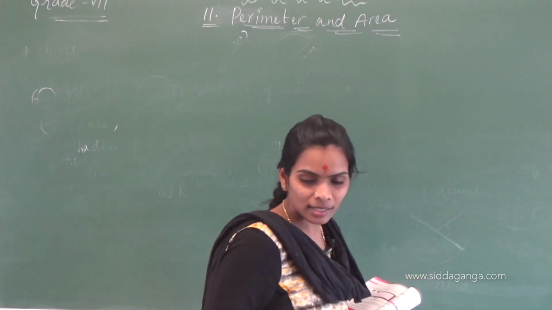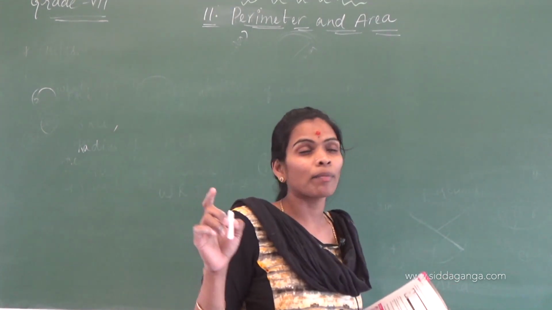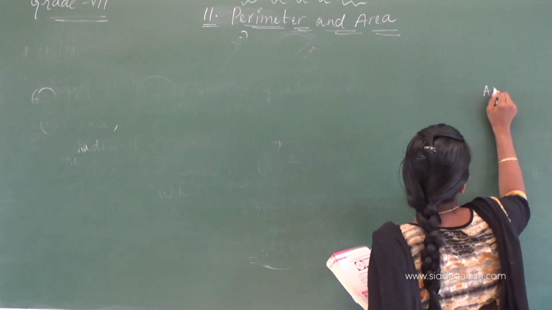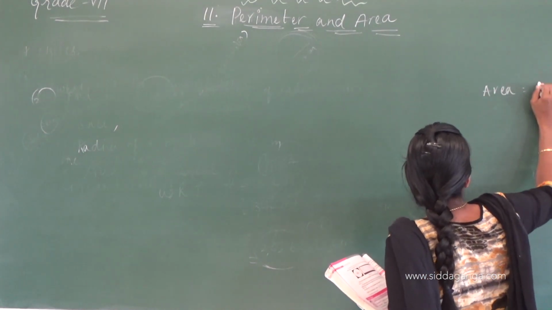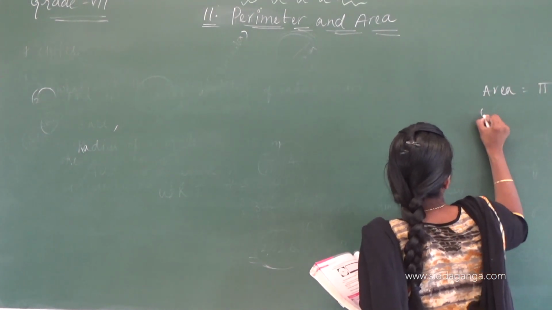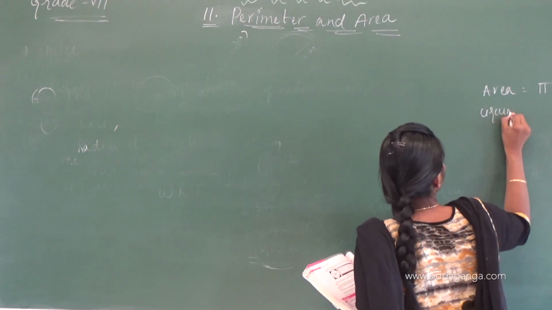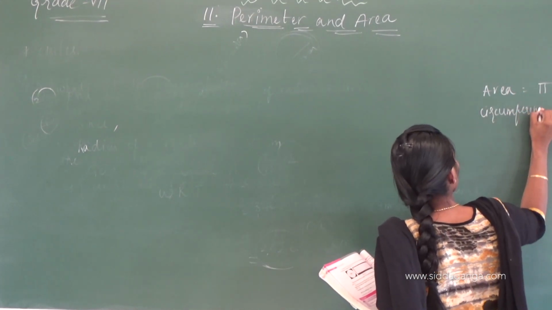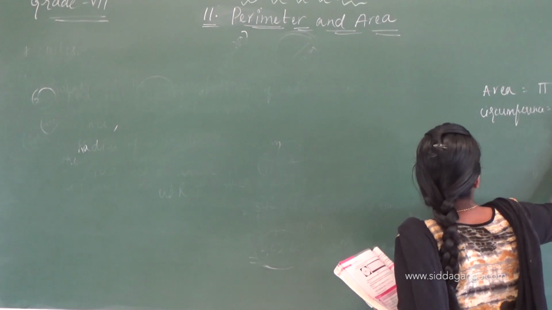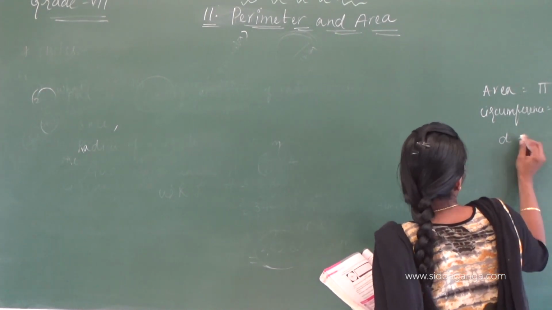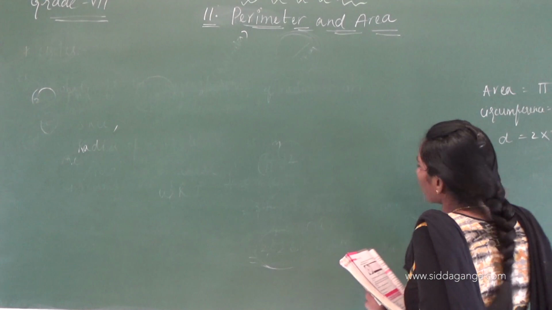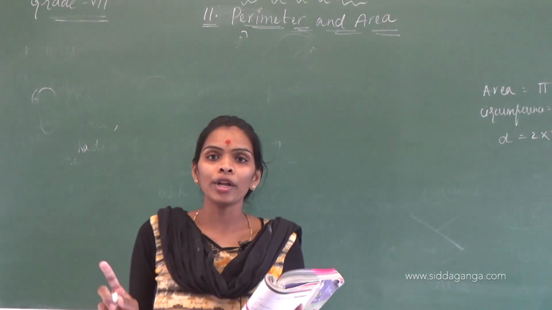Before going to the exercise, just keep in mind the area of a circle as pi r square, circumference as 2 pi r, and diameter as 2 into r.